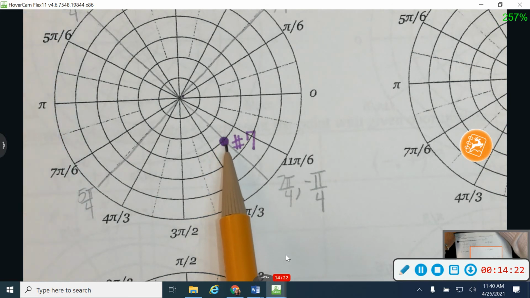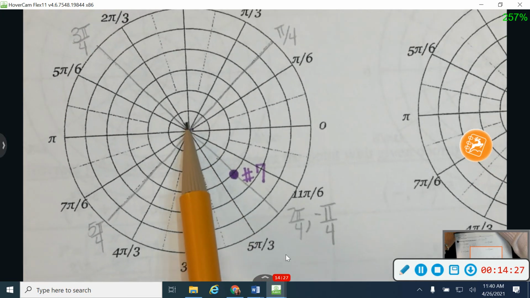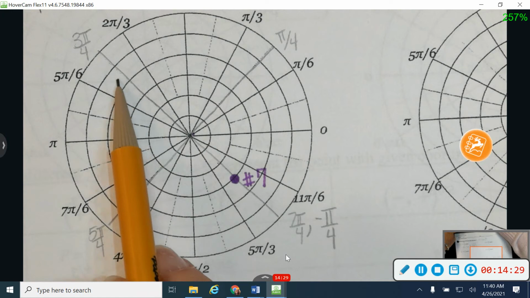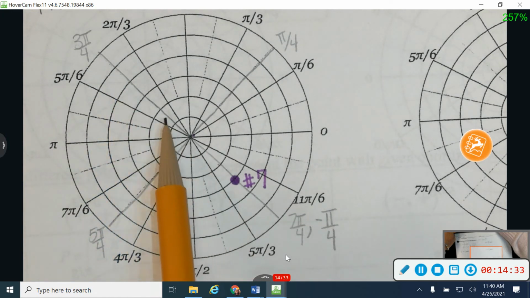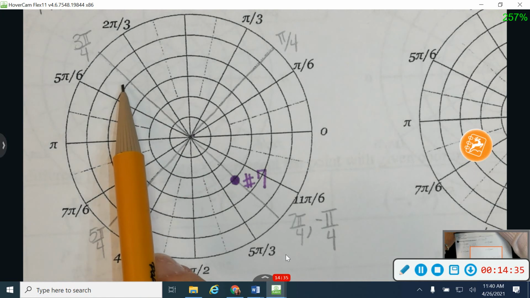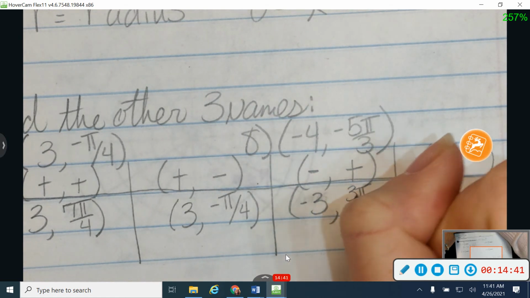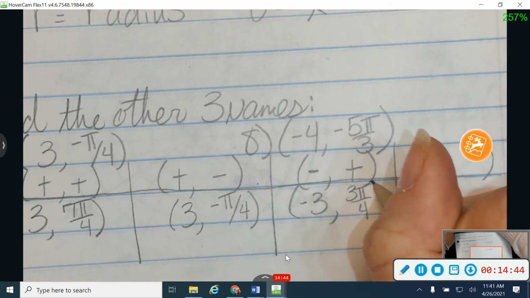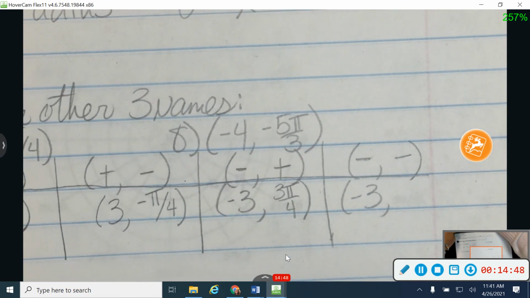Okay, now with a negative radius, I'm going to go in the opposite direction, but again, have the same denominator. So what's my positive angle going to be with a negative radius? 3 pi over 4. That's right, good. So again, same denominator, 3 pi over 4. Opposite direction, same denominator.